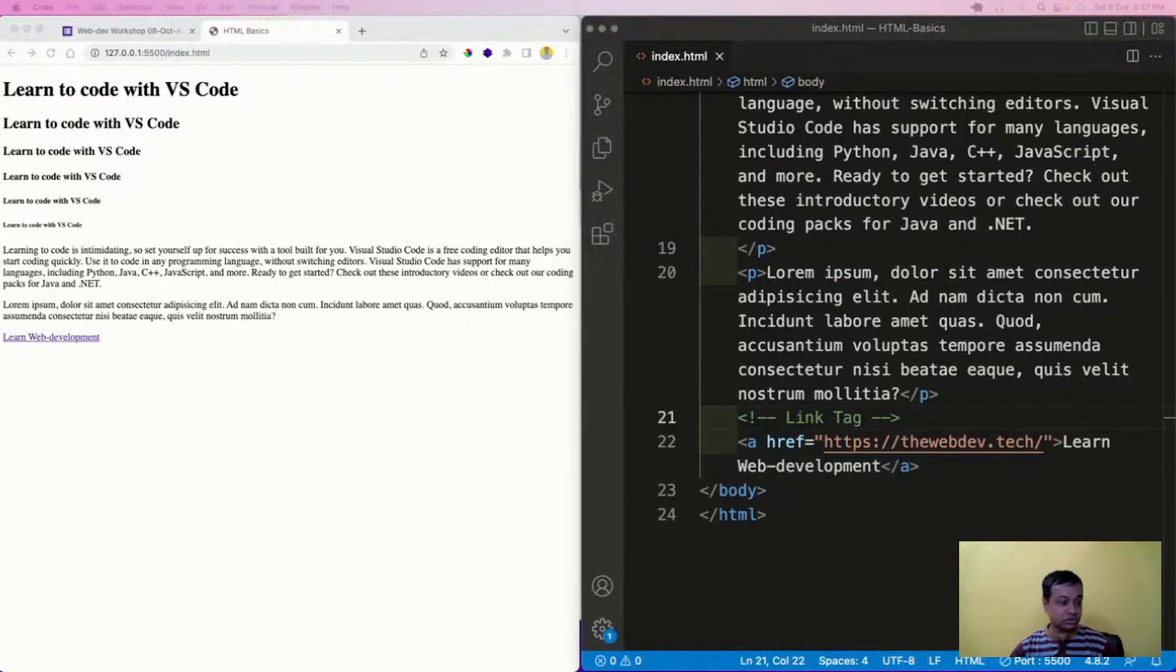Whatever website I have written here, where will it go? If you have been on Facebook or some other site for the past 10 years, you might have noticed a lot of links there. If I click here, it will go to that link. Learn web development is coming here. If I come here, see my pointer also changes to a hand. That is also one of the properties. Then I click on it.